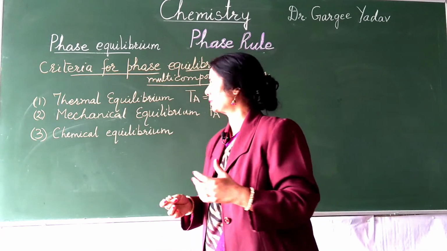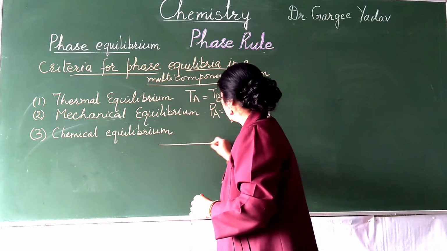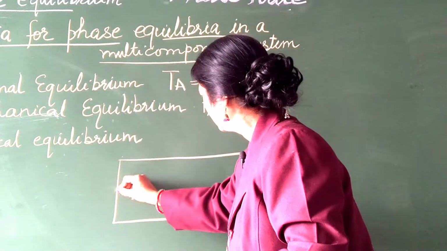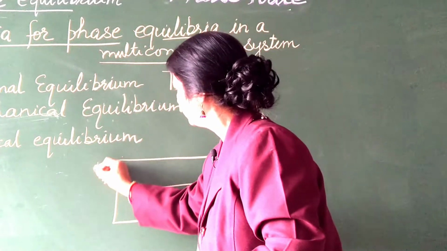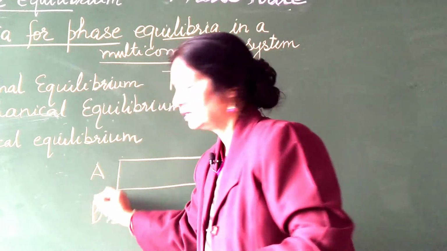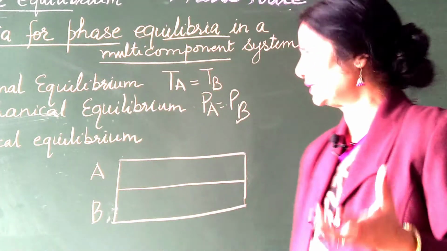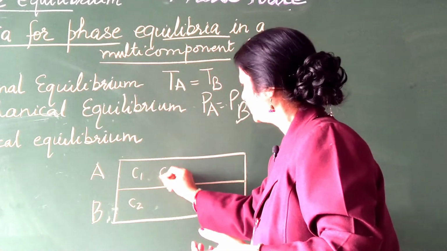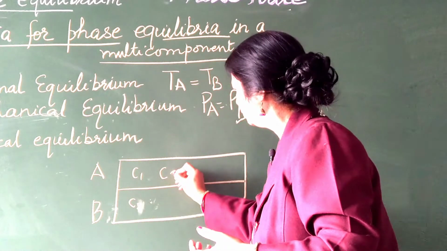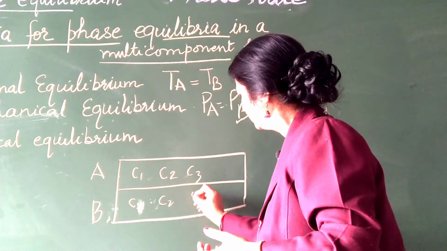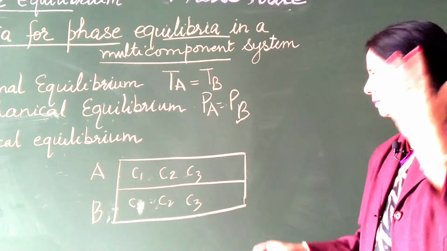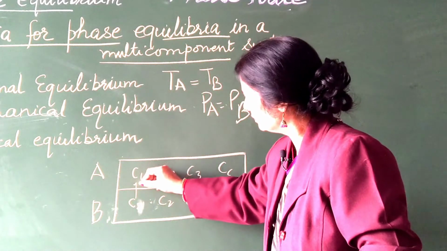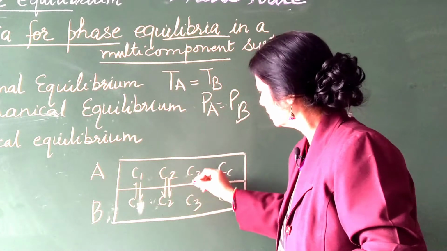As we all know, let's suppose there are two phases, A and B. Since it is a multi-component system, let's assume C1 is one component and C2 is another component, C3, and suppose there are Cc number of components, and there will be an equilibrium between these components.